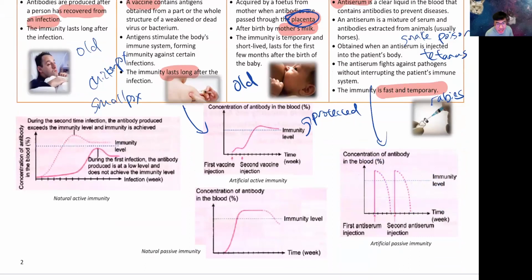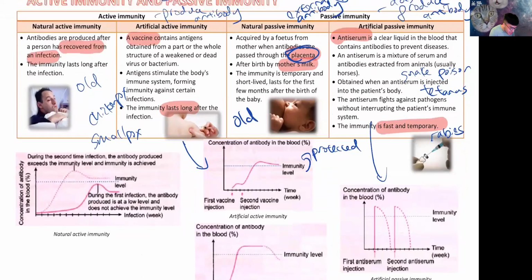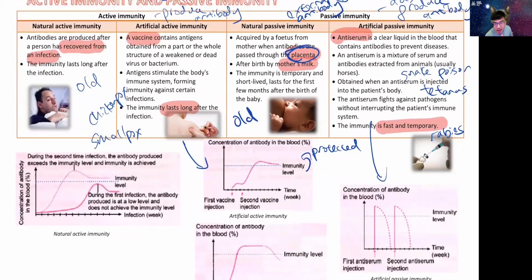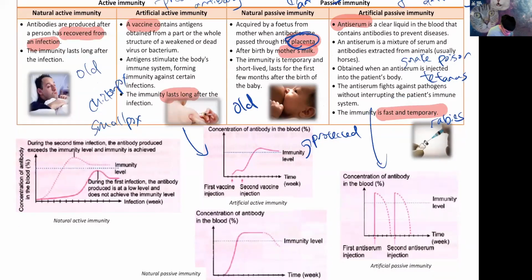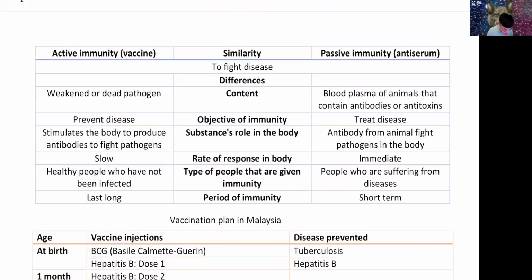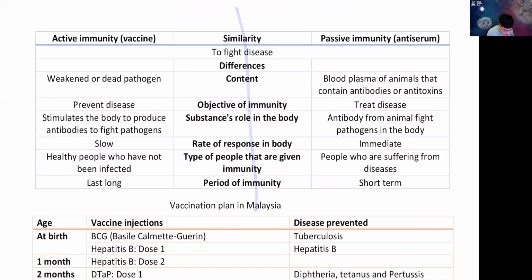Like I said just now in the analogy, this is training your soldiers to fight their own war, teaching you how to fish. This is hiring a bunch of soldiers to fight for you. This is giving you a fish to eat. You still don't know how to fish. Long term, you still die, but it's a fast and temporary thing. So I hope this makes sense to you. This is the difference between active and passive. I'm sure by now, if you understand, you should be able to tell the difference.